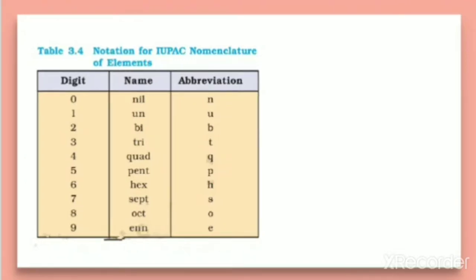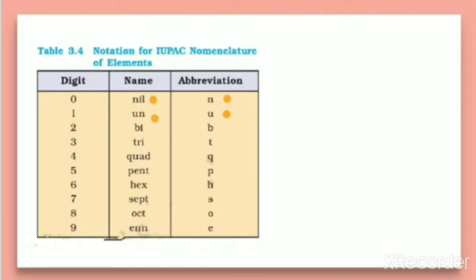So let us discuss how these can be learned very easily. As 0 relates to nothing, that is nil, we can use the name nil for 0, and the first letter of nil is n. So the abbreviation you can use is n for the digit 0. For the number 1, un is the name for the digit 1, and the first letter of un is u, therefore the abbreviation is u here.